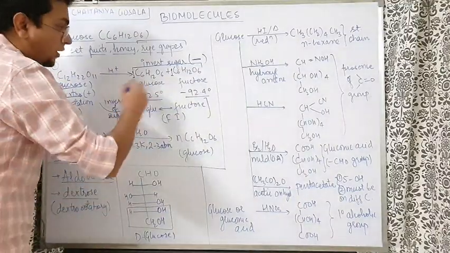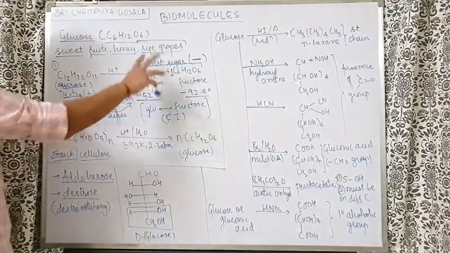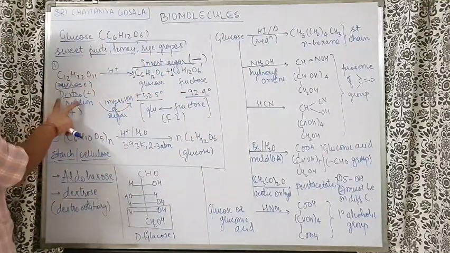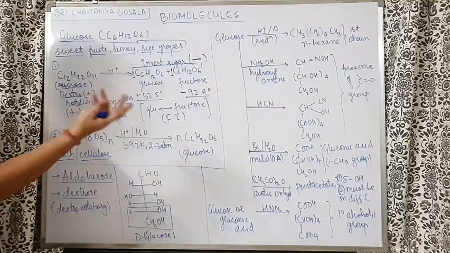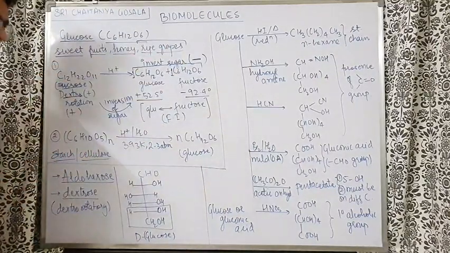Here a very important thing is there. The product, glucose plus fructose, is called invert sugar. Why? Because the sugar was plus, the product is minus, so we call it invert sugar. So what is this plus minus? I just told you, it is the rotation of the plane polarized light.